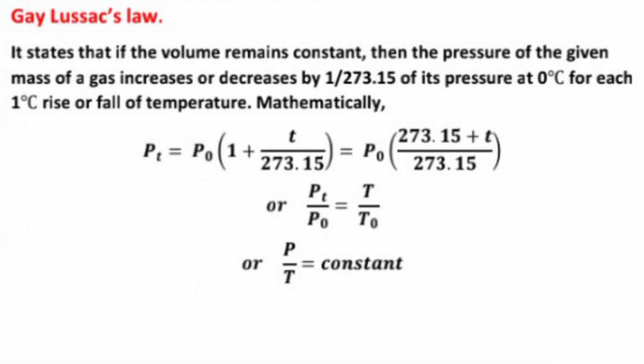Gay-Lussac's law. What is Gay-Lussac's law? It states that if the volume remains constant, then the pressure of the given mass of a gas increases or decreases by 1 upon 273 of its pressure at 0 degree centigrade for each 1 degree centigrade rise or fall of temperature. It can be written as P upon T equal to constant, or P1 upon T1 equal to P2 upon T2.